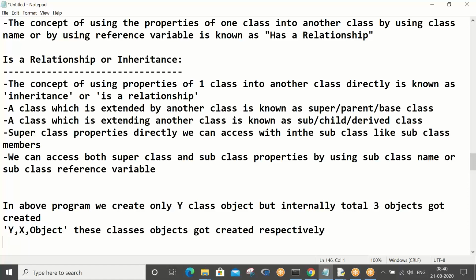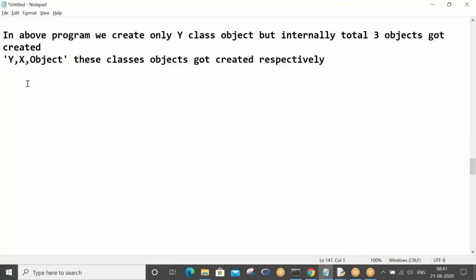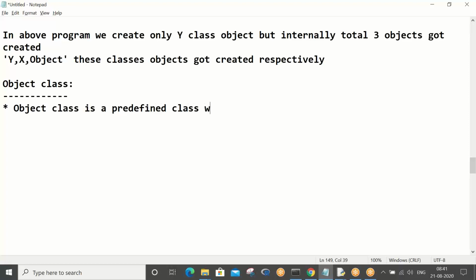So what is the object class, which is very, very important in terms of interview questions? The object class is a predefined class which is defined in the built-ins module. You must have forgotten the built-ins module. The built-ins module by default gets imported into every .py file.